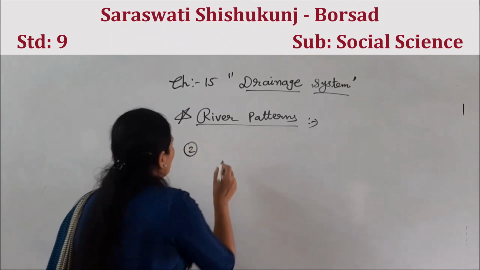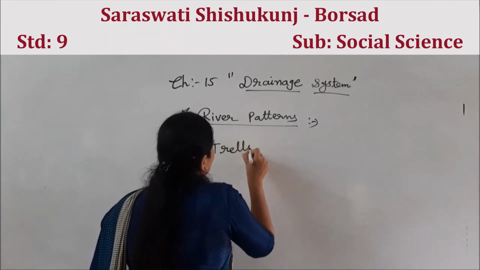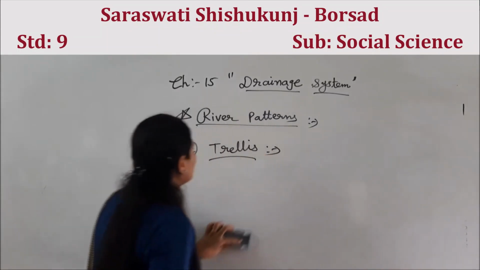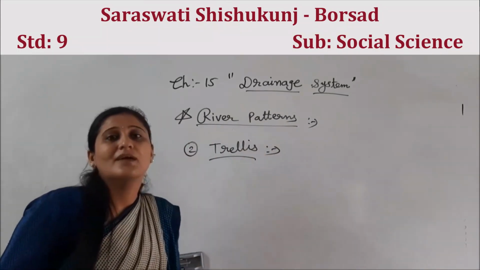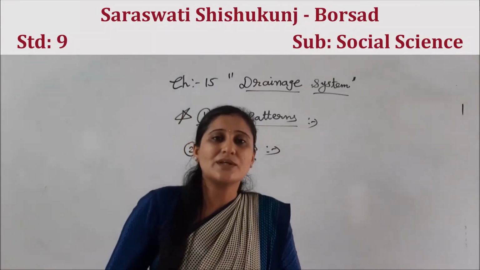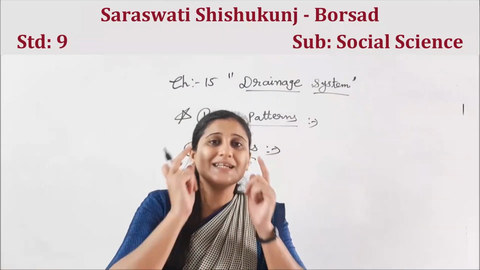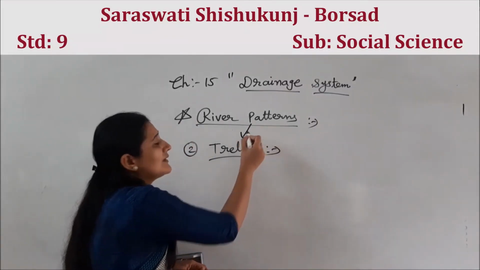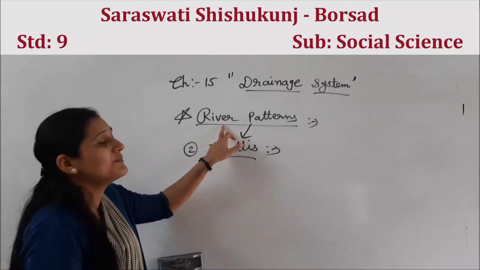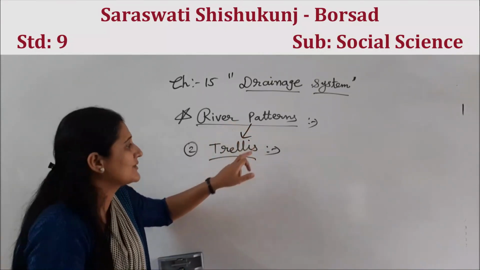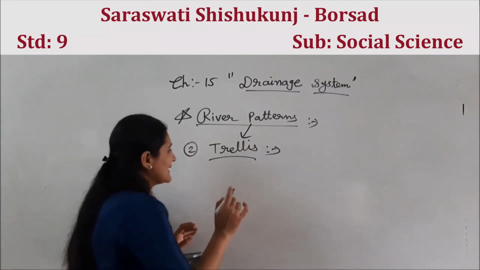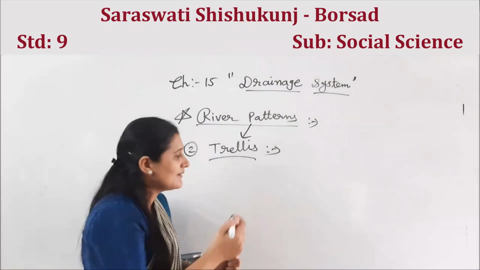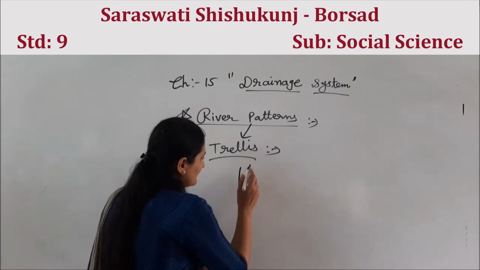Second one we have, that is trellis. See, why am I explaining through picture? Because you can easily remember, right? So trellis, I am talking about river pattern. So trellis, it means, just see, one long river and the tributaries meet with each other.